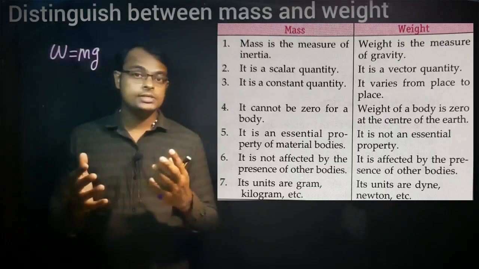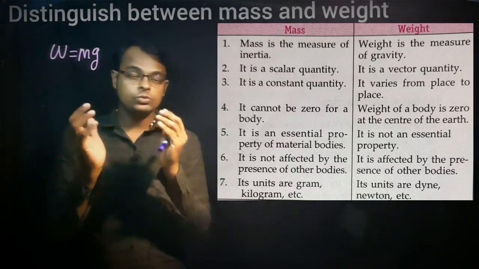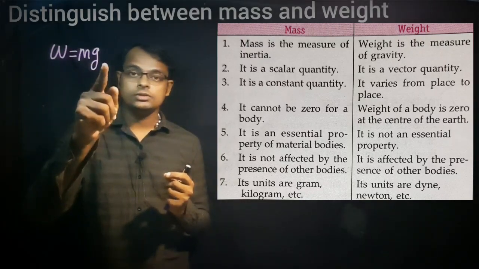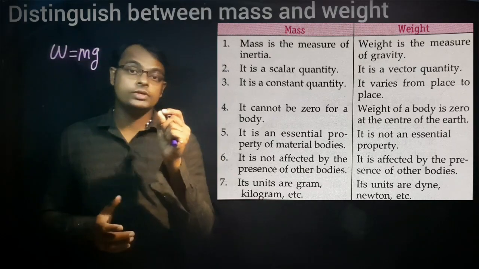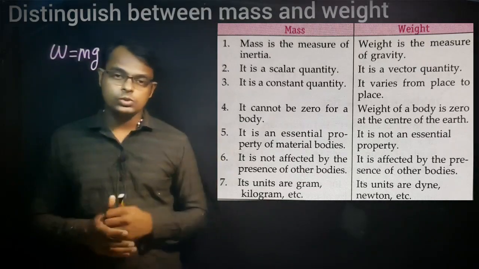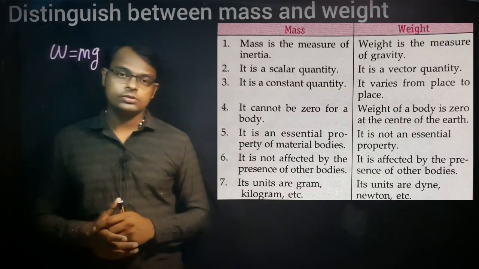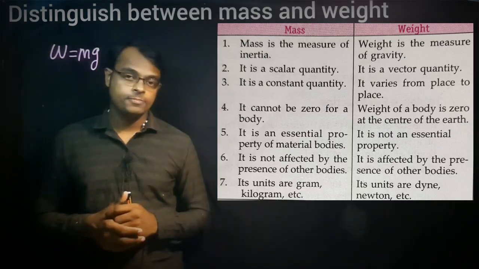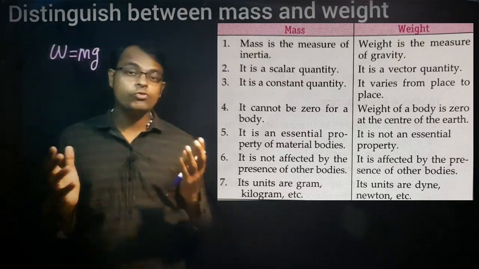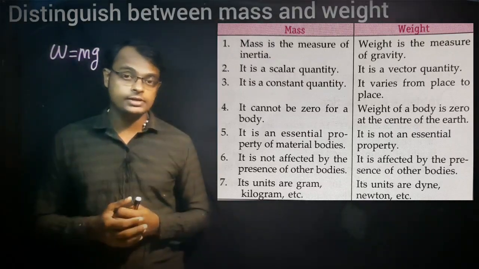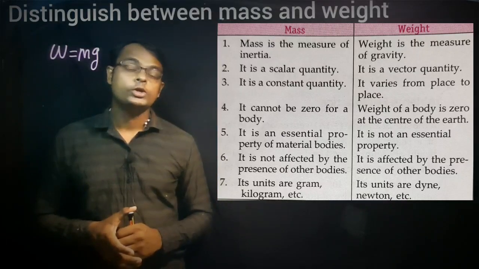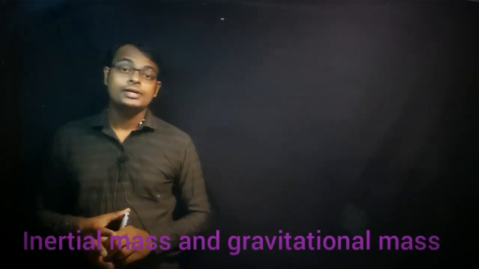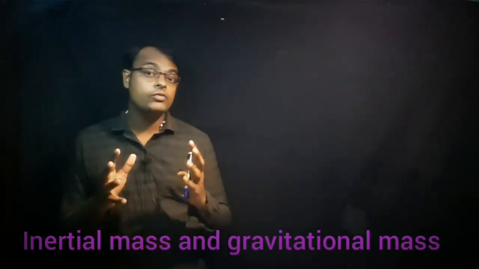How? An example: at the center of the earth, you know what the g value is? The g value is equal to 0. So what is the weight? M into g, m into 0, that is, weight at the center of the earth is equal to 0. Now look at the other points also. The last point is talking about the unit. The SI unit of mass is kilogram, whereas weight is actually a force, the force with which it is acting towards the center. So the SI unit of force is newton.